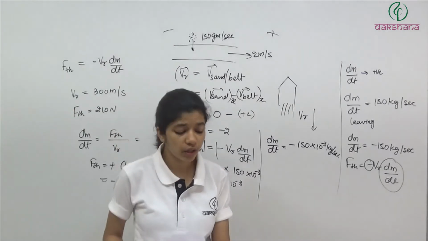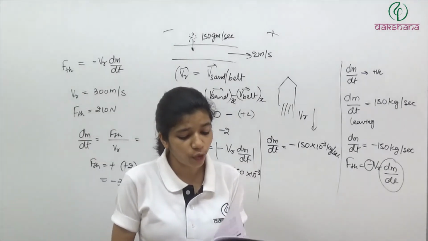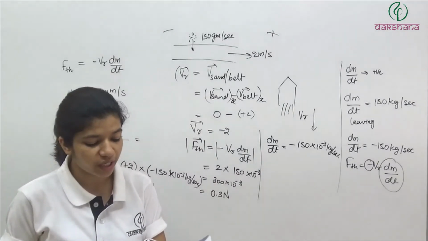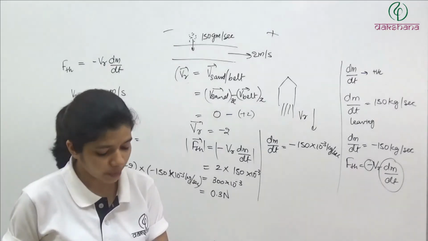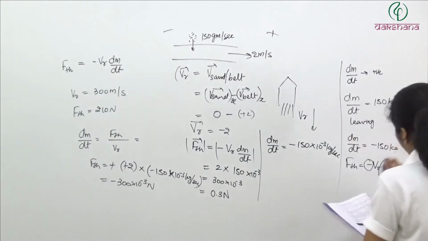Now question number 3, a rocket with a live mass of 3.5 into 10 to the power 4 kg is blasted upwards with an initial acceleration of 10 meter per second square. The initial thrust of the blast is,